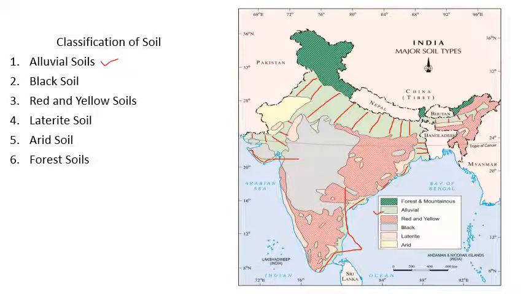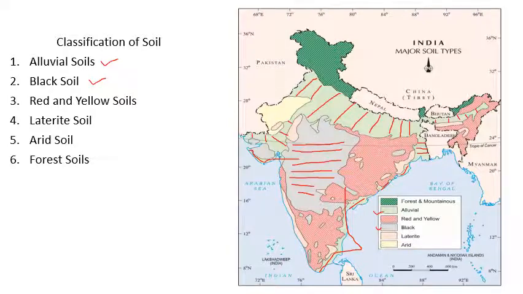Now we'll try to understand where black soil lies. People can observe here clearly the black soil. You can see the color, the symbol. This is the area of the Deccan Plateau, and I told you this is the area where we see the basalt rock formation, and black soil is formed by the weathering of basalt rock. Therefore you see it in this area and in different parts of the Deccan Plateau, Karnataka Plateau, black soil is found.